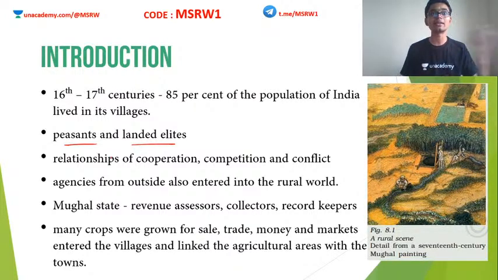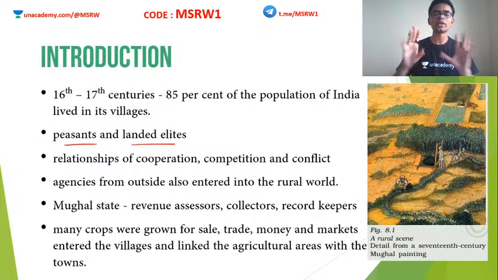Why? Because agriculture and land revenue was the chief source of Mughal income. So in order to get a good overview of their own empire, Mughals often sent these officers. You might have heard of them, Samaharta, Sannidada. These people were always sent into rural areas in order to assess the revenue and to collect it.